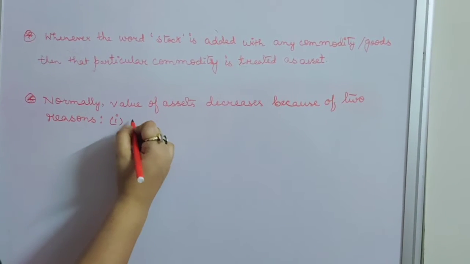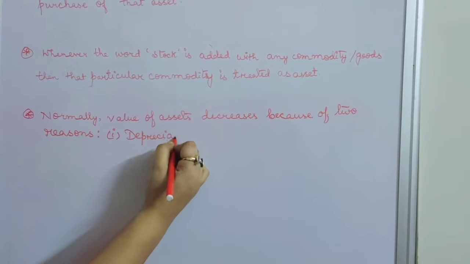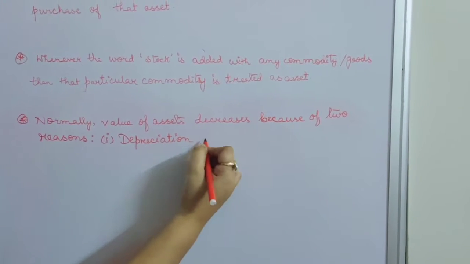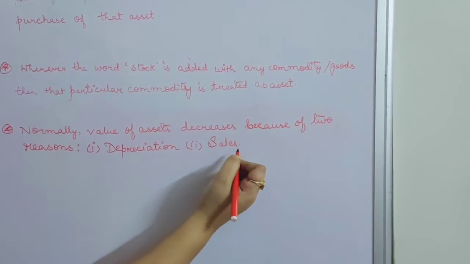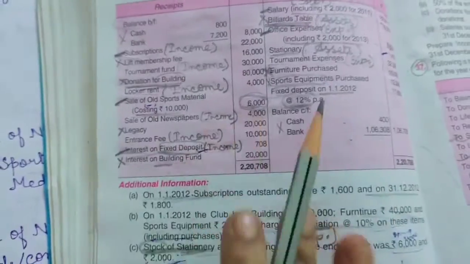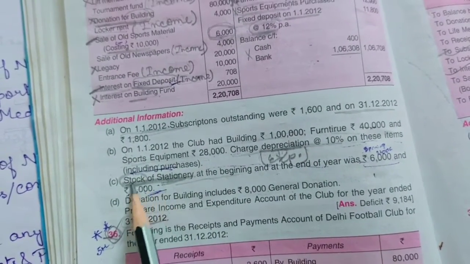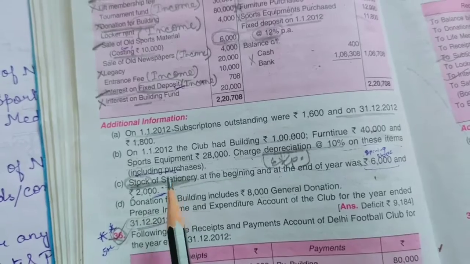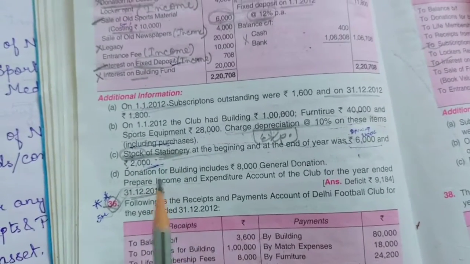One is depreciation and another is sales. Now in this question, can you find sales anywhere? No, sales is not there. That means the value of the assets has decreased because of depreciation. So here we will have one adjustment. That one I will show you in the working note.